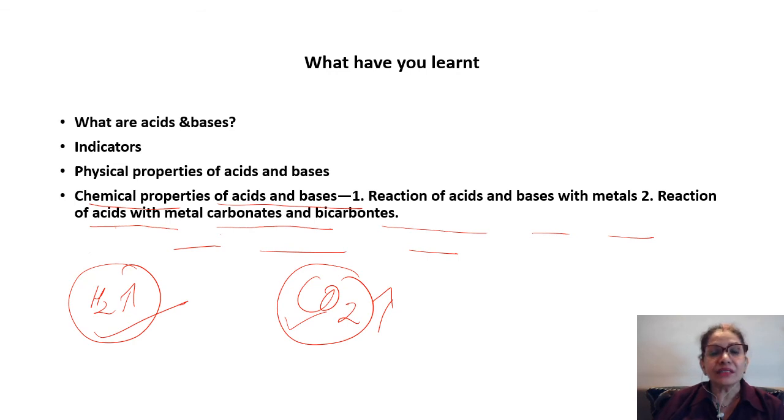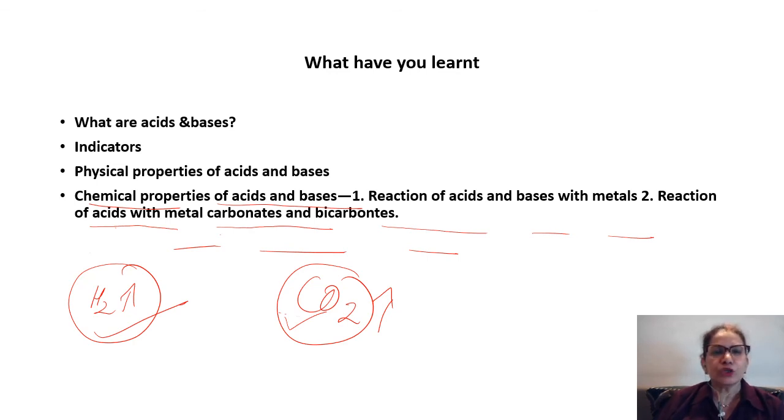In fact, this is the phenomenon which is used even in fire extinguishers. You'll be doing a little later about it. So this phenomenon of sodium bicarbonate reacting with the acid to release carbon dioxide, which helps in extinguishing the fire, is used in fire extinguishers. We'll be doing it when we are doing some important chemical compounds.